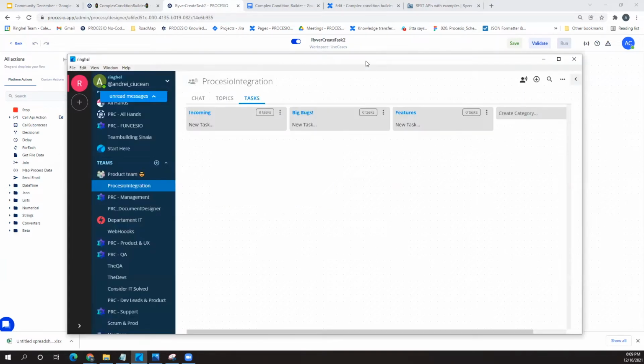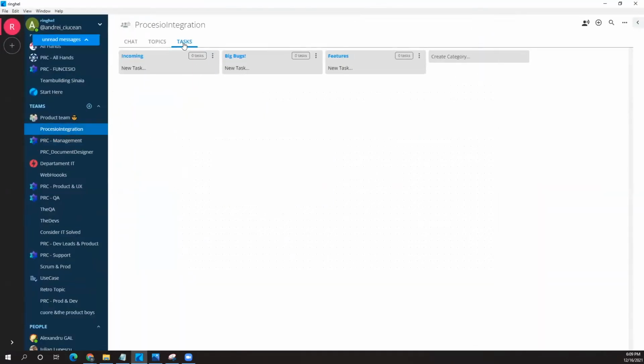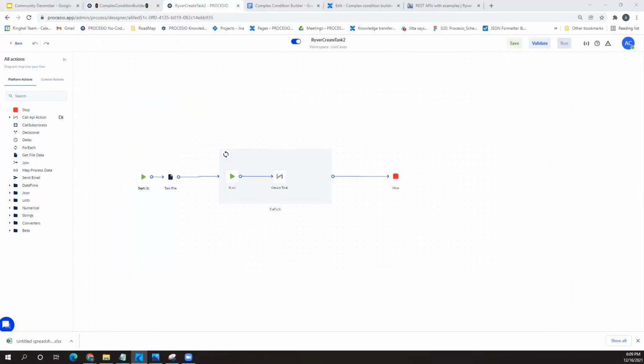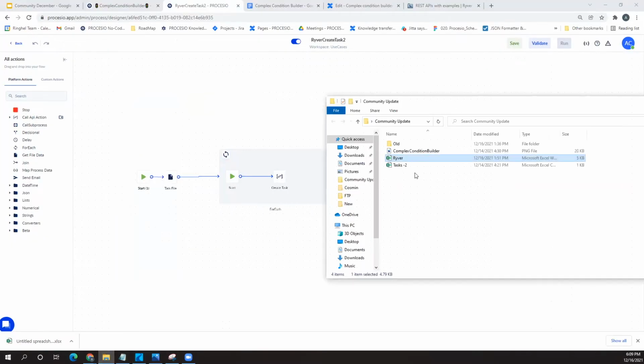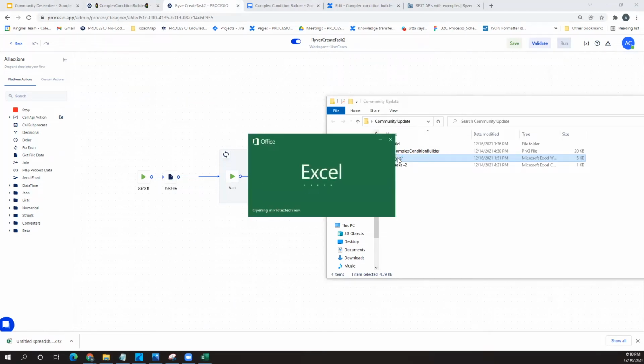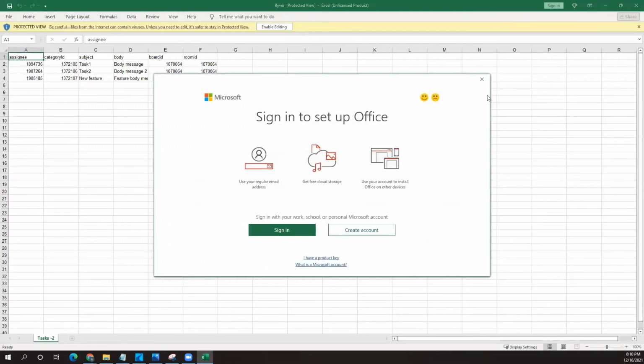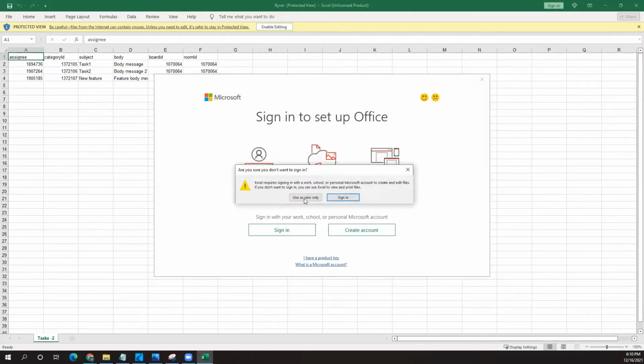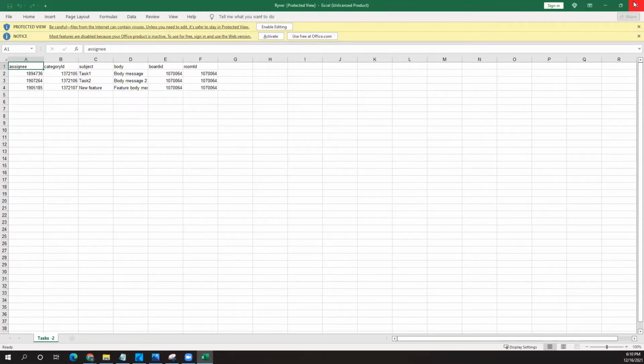So this is Ryver, and this is the channel I'm using. Over here I have tasks. As you can see, at the moment I don't have any tasks in Ryver. What the process does is the following. I have here a get file, a file that contains all the tasks that we are going to post in Ryver. It doesn't need to be get file data. You don't need to get your tasks from get file data.